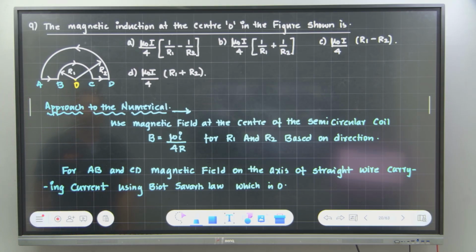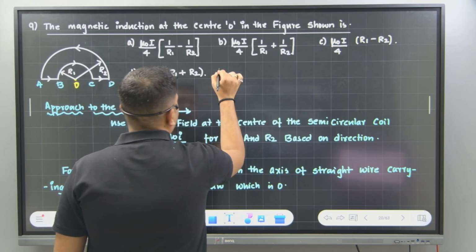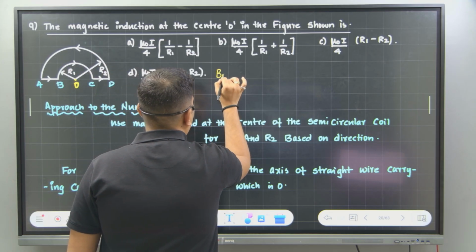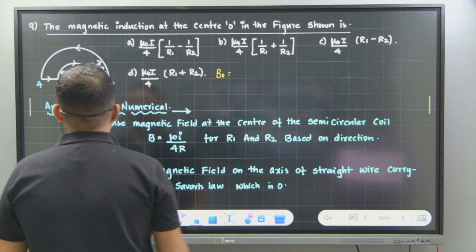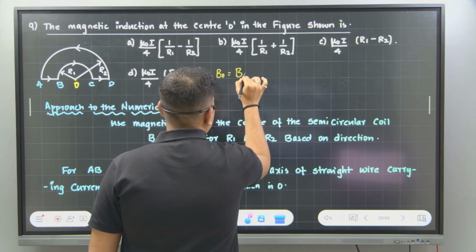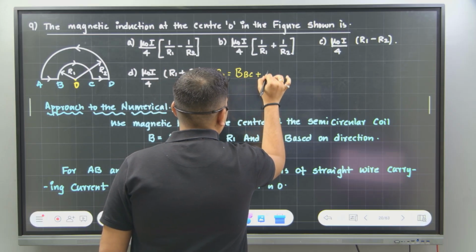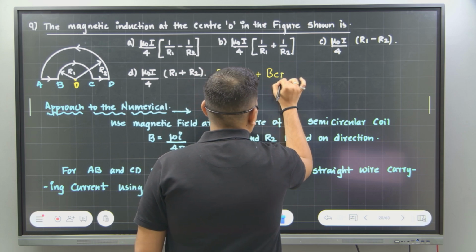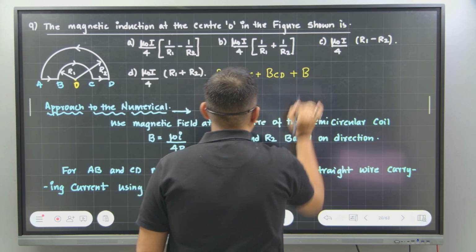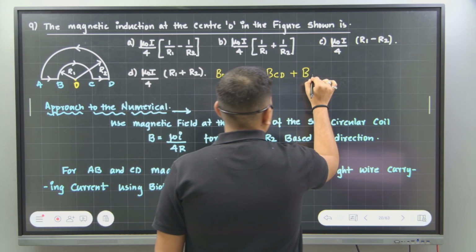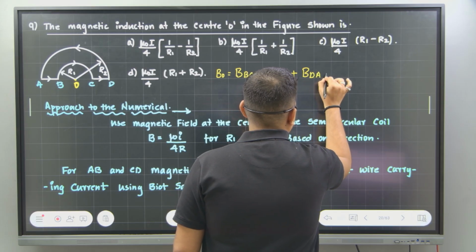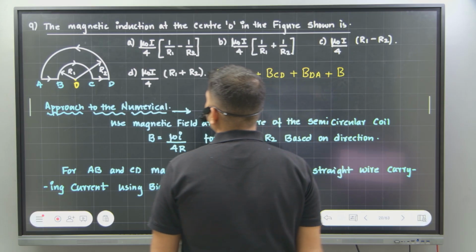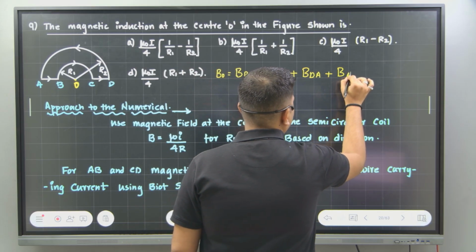Correct? So can I say the total magnetic field B naught is equal to B because of BC plus B because of CD plus B because of DA plus B because of AB.